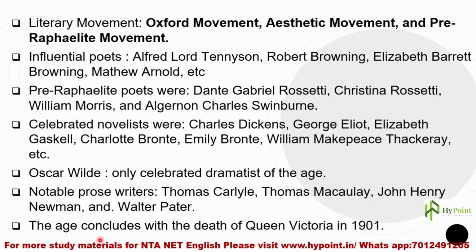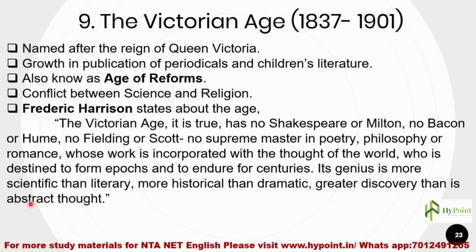And the age came to an end with the death of Queen Victoria, which happened in 1901. So the age starts with the accession of Queen Victoria, and it ends with her death in 1901. Please remember that this age is also known as the age of reforms, and its time period is from 1837 to 1901.